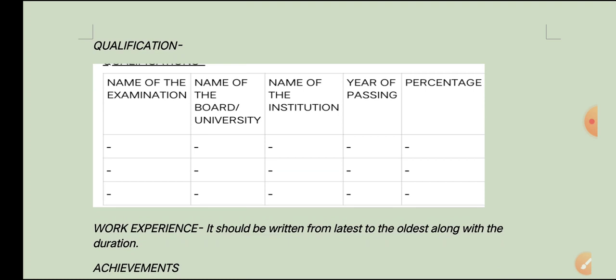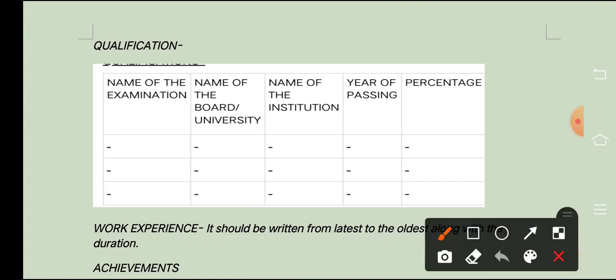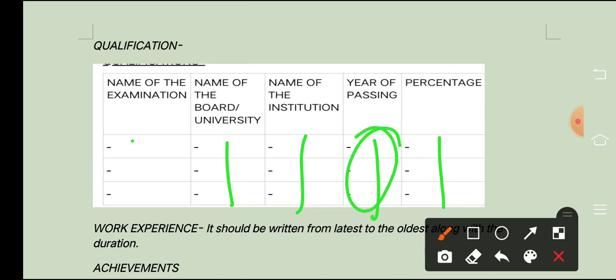Okay, so first you will write down the name of the examination. Suppose here you will do 10th, 12th. Generally you have to start with 10th, 12th, and then your bachelor's and your master's. Then name of the university, name of the institution, year of passing, and percentage. Generally you have to keep the proper gap also: after 10th and after 2 years you qualify 12th, then after 3 years you have done your bachelor's, and after 2 years gap once again you got this degree of your master's, right. So you have to take care of that here in year of passing.